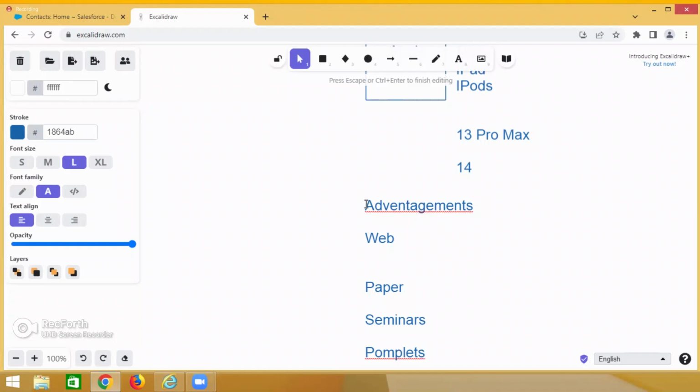Like seminars, weekly or monthly, different people conduct the seminars. Pamphlets, same. That means Apple people spend some money on web for 3 months, on paper for a particular time, and on seminars for a particular time.